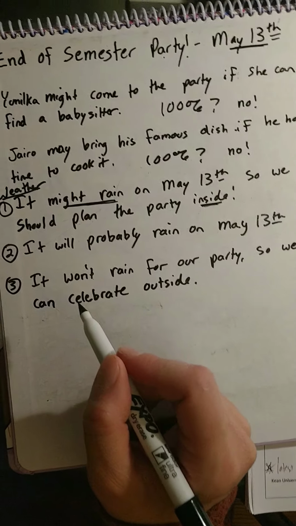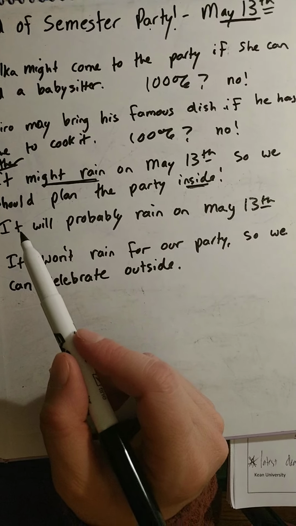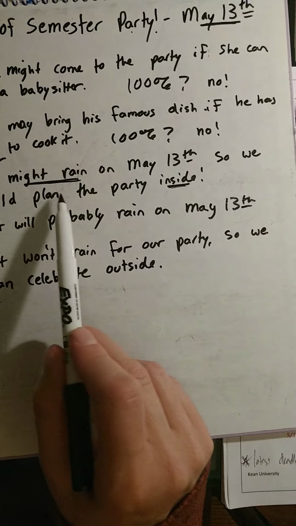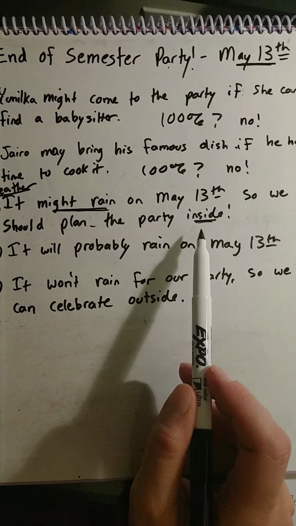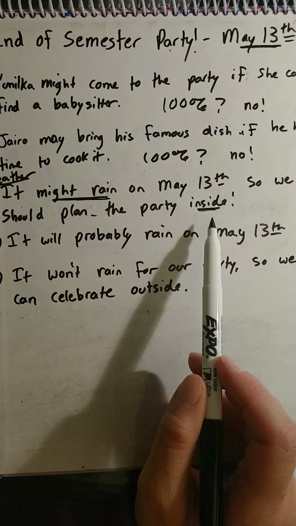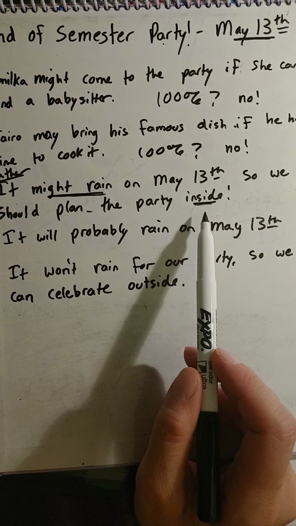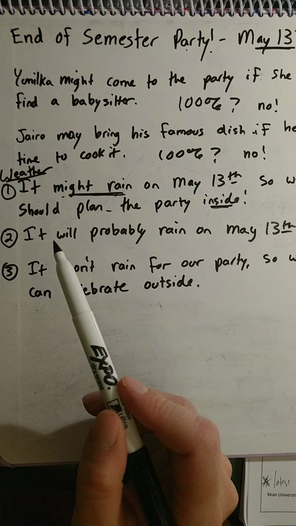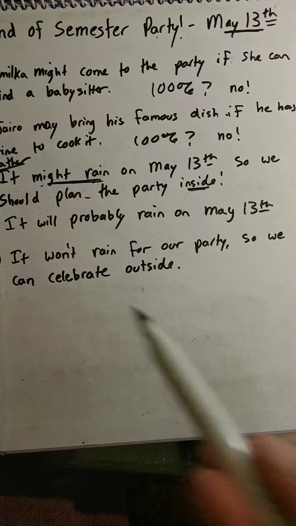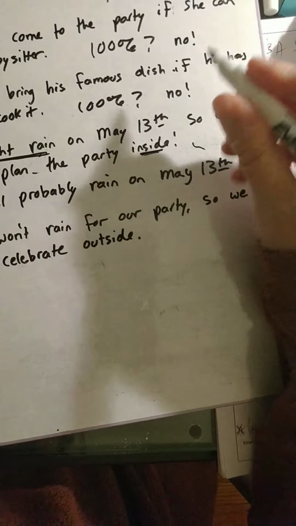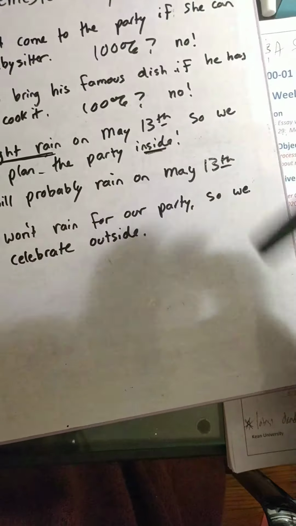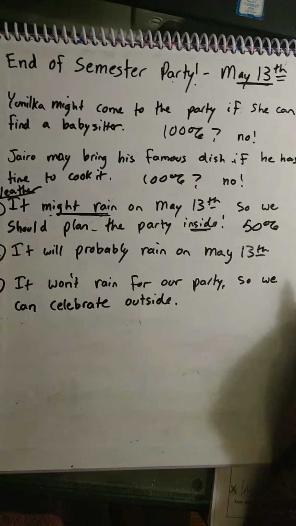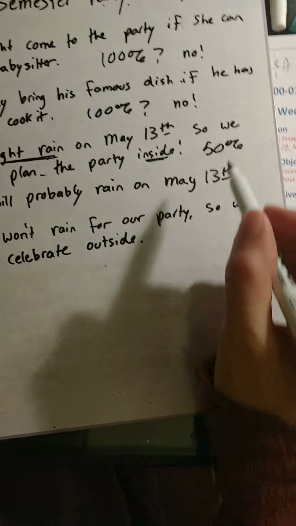Okay, let's look at them and you tell me what you think, what percentage. The first one, it might rain on May 13th, so we should plan the party inside. 100%, 50%, or maybe 20%. What do you think this means, might rain? Okay, might rain could mean that there is a 50% chance of rain, maybe. Okay, about 50, not 100%, but 50.